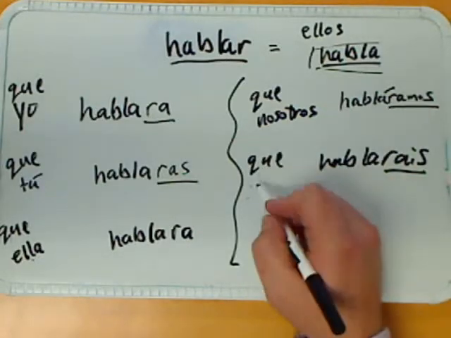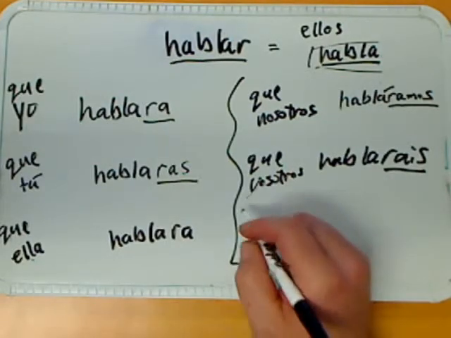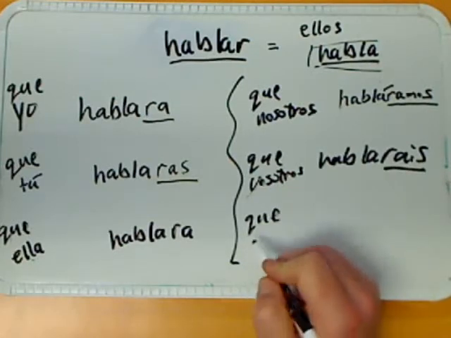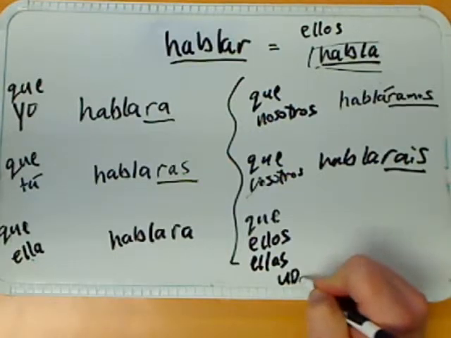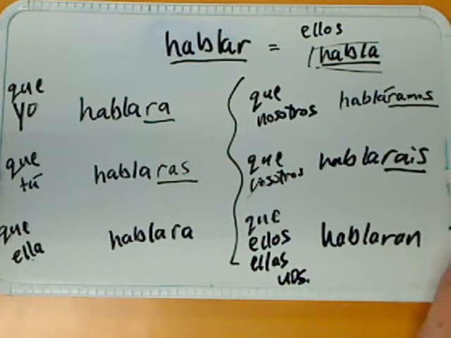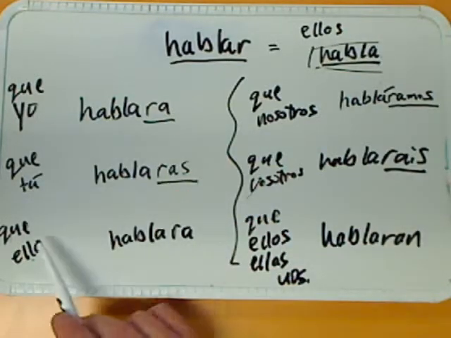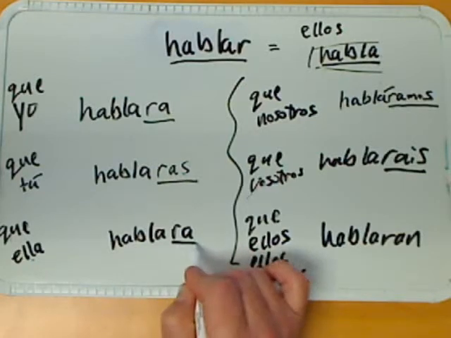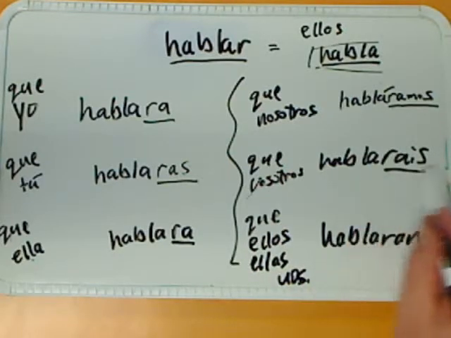Que vosotros hablarais, and then to end the conjugation we have que ellos, que ellas, que ustedes hablaran. So again, the full conjugation for the verb hablar is que yo hablara, que tú hablaras, que él, ella o usted hablara, que nosotros habláramos, que vosotros hablarais, y que ellos, ellas, ustedes hablaran.